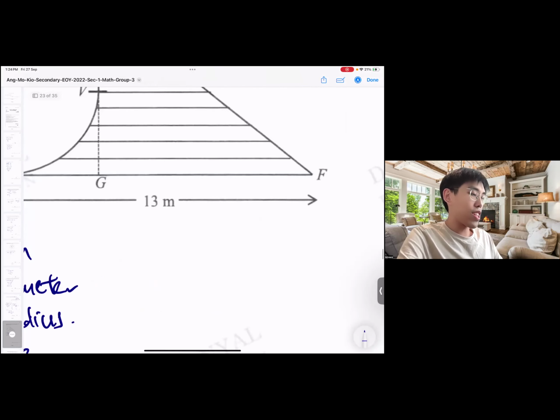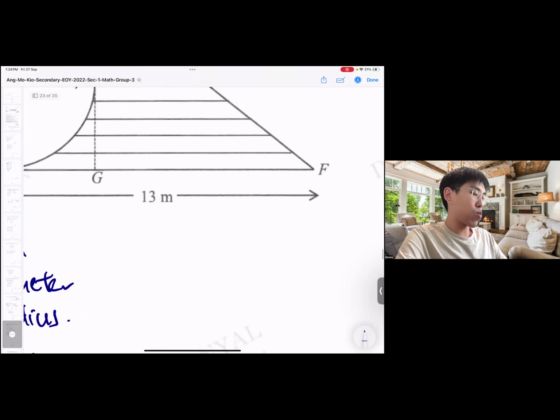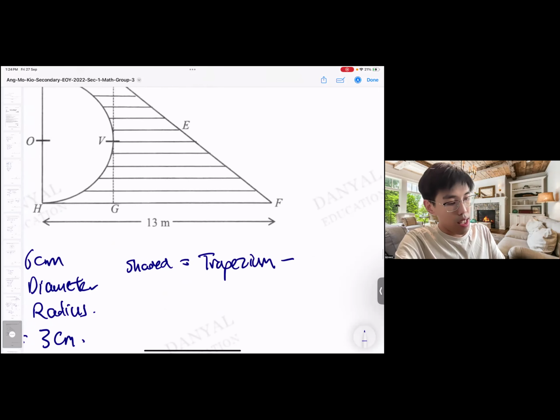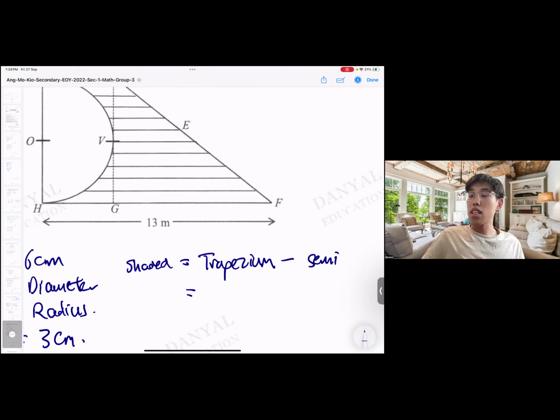So in terms of the area of shaded region, my pi is 3.142. So my shaded equals my trapezium minus semicircle. If you write it like that in the working, is it possible? Yes, 100% possible, because this is like a plan. When you have a plan out, you will be able to put in all the numbers and get the answer as well.